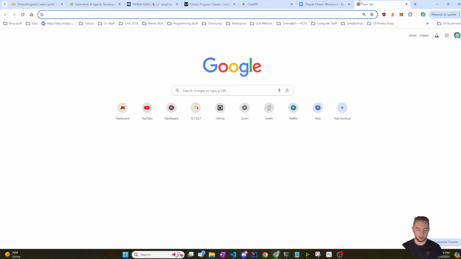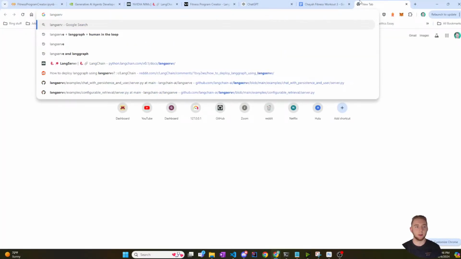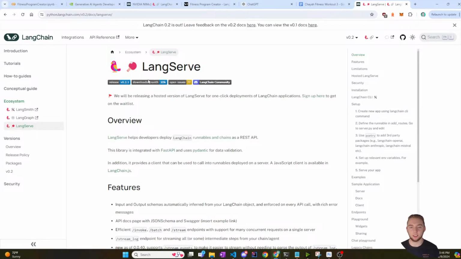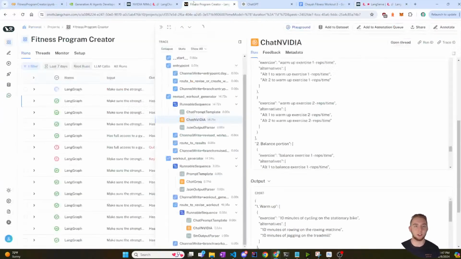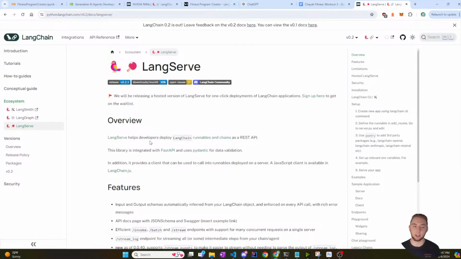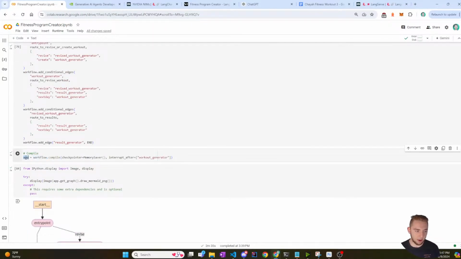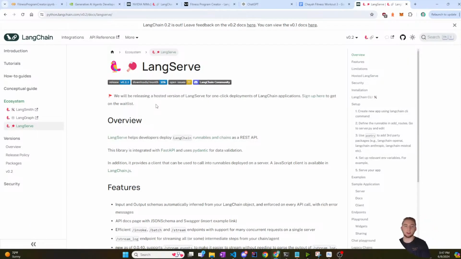And it's actually quite convenient because LangChain has another tool called LangServe. First we have LangChain, which is the core library for doing all this AI work. Then we have LangGraph, which is what allows us to make agents that work together in the graph that I showed for my application. Then we have LangSmith, which is for the tracing, being able to see the execution of your agents as they happen. And finally, we have LangServe, which is for actually hosting these runnables. When I create this graph and turn it into a compiled app, that is a LangChain runnable. And LangServe is my way to host it as an API endpoint so that I can actually use it within a JavaScript front end.